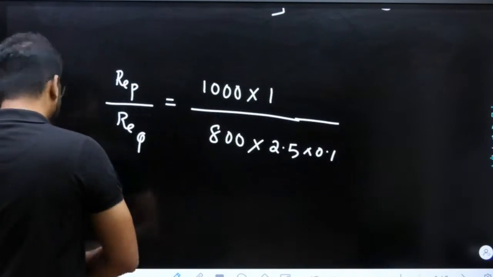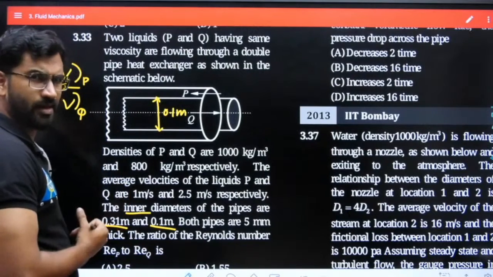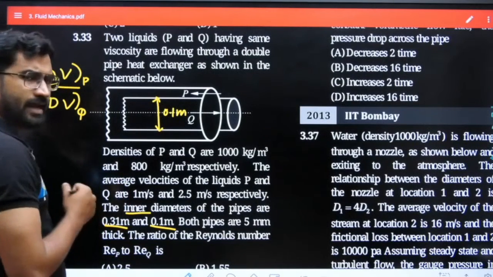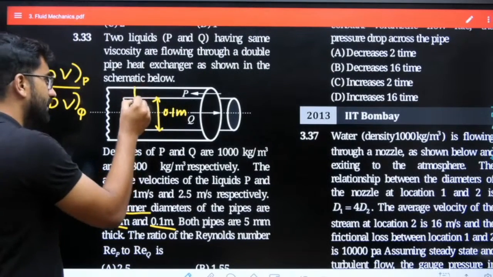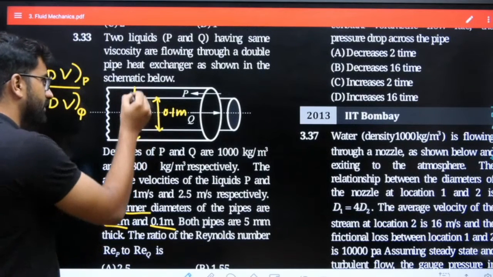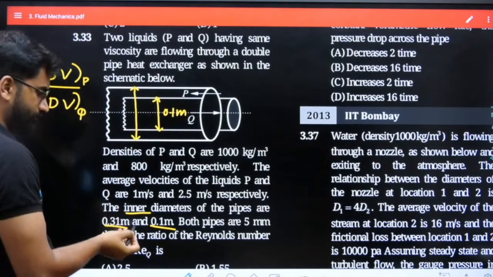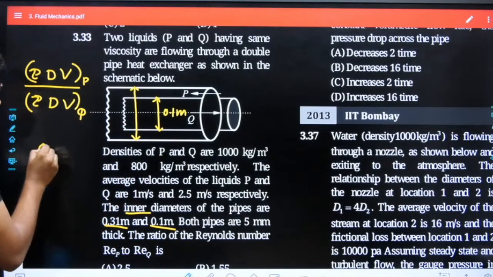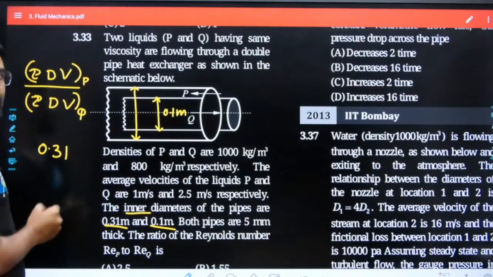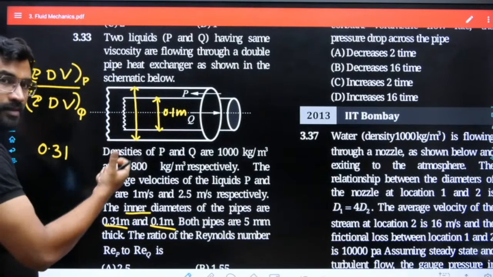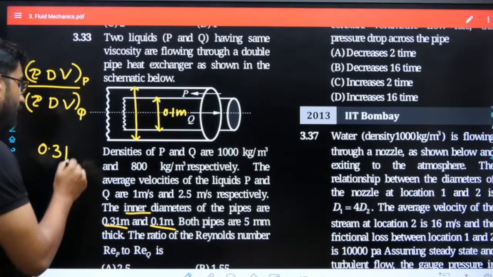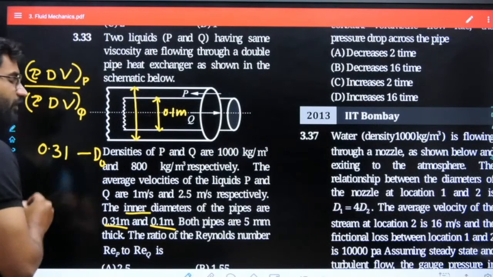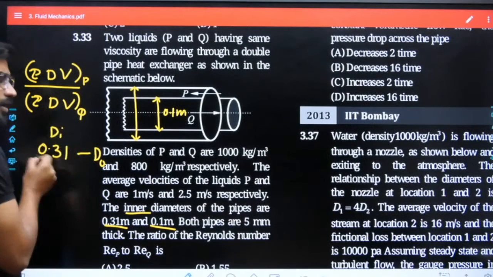Now what about P? Because P is an annulus. For an annulus, how do we find it? First of all we need this value, that is 0.31. This total value is 0.31. From this we need to subtract the outer diameter of the inner pipe, because Di is given as 0.31.